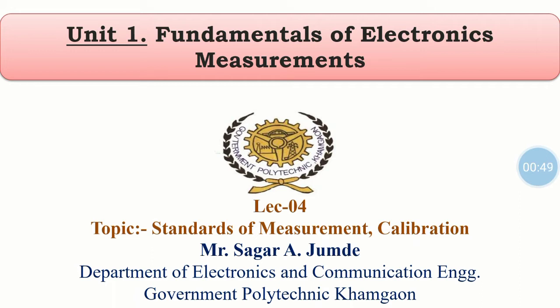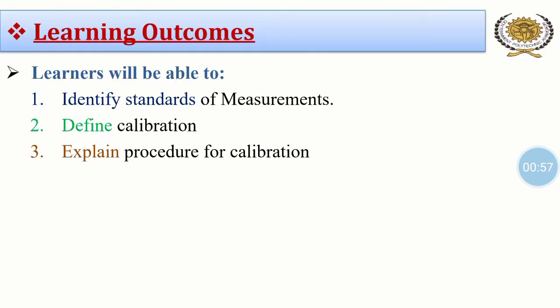Now, in this video lecture, we are going to see standards of measurement and calibration. After watching this video, learners will be able to identify standards of measurements, define calibration, and explain procedure for calibration.